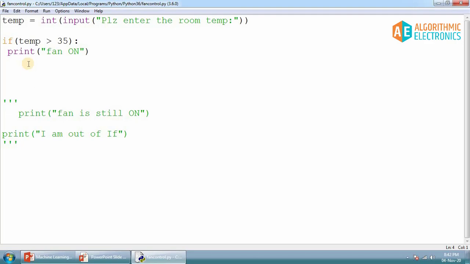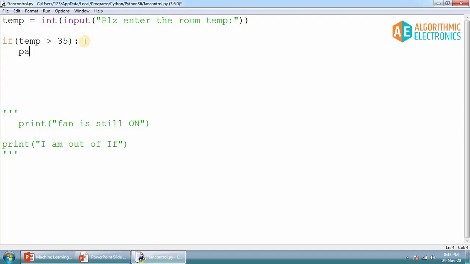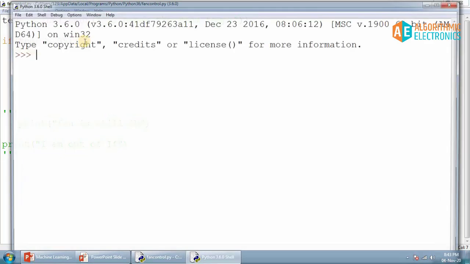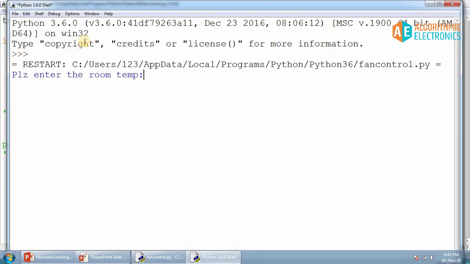If you do not give any space, that means that statement is not the part of if statement, and at least there has to be a single statement inside the if. Otherwise if statement cannot be a blank statement. So that is very much important thing. If you want to have a blank if statement, if you do not want to write anything inside the if, so there is an option that you can put a pass statement. If you write a pass statement, that is also correct. So in this case it will not show any kind of error.